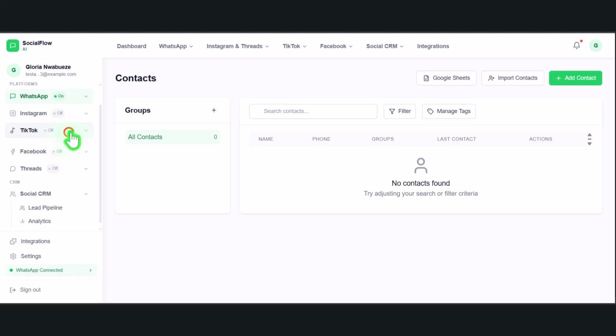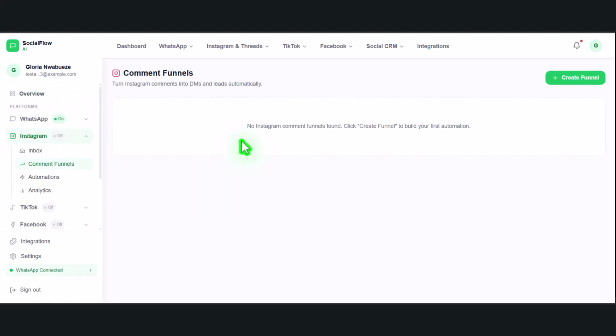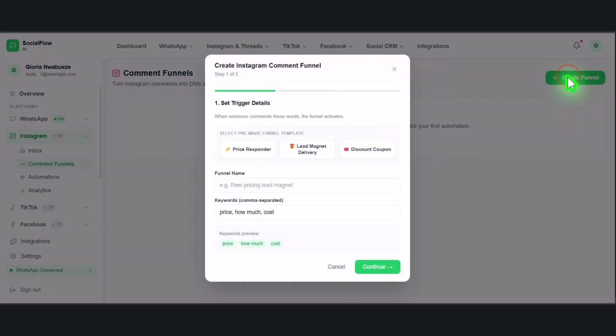The same way we have it on Facebook Messenger. It's one of the best ones I have already, because I have a lot of comments on my Facebook page as well. So I have Threads as well. These are the things that I'm building right now, and I love the way everything is coming out, beautifully. I can create a funnel here, like a responder.